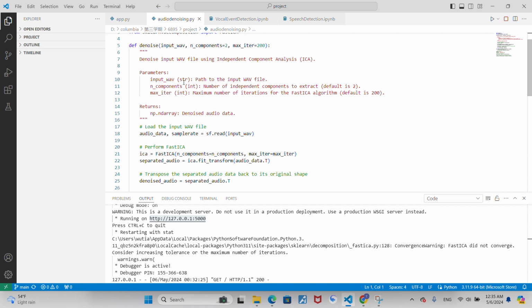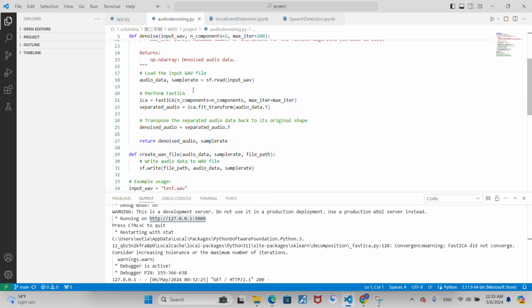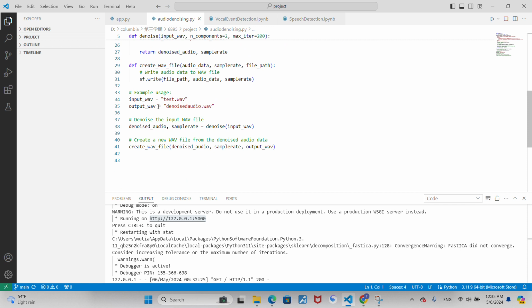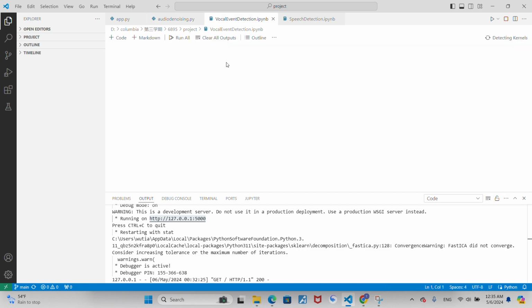The algorithm I use is independent component analysis, which is also called ICA. The input should be a mixed source of audio clips, and I can get pure human sounds by running it through the function. So the output should be the denoised audio, and this is the audio I will use for the second part, the vocal event detection.